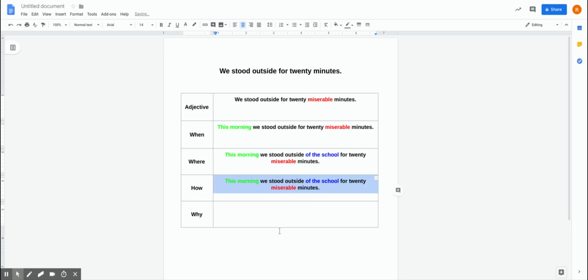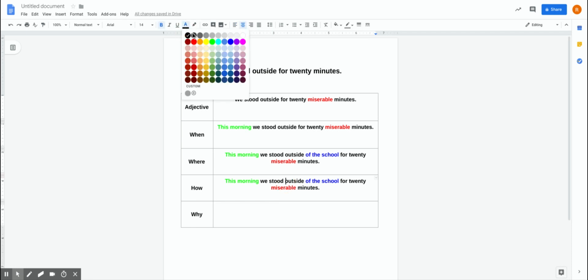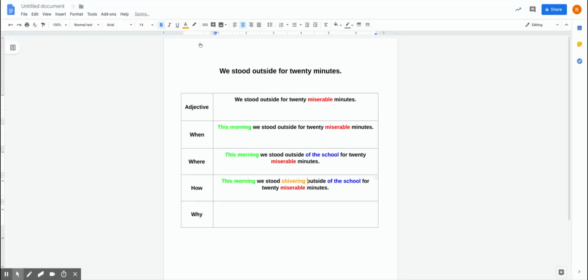Now I have to think to myself, how? How did we stand outside the school? So this morning, we stood shivering outside of the school. Now that lets my reader know even more about why it was miserable. Shivering outside of the school for 20 miserable minutes.